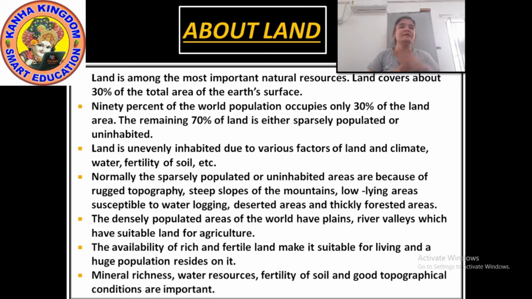Now the densely populated areas of the world, where densely means where people live in a very big number. Okay, so the densely populated areas of the world are plain surfaces and river valleys, besides the river you can say, which are suitable for agriculture, and that's why people prefer to live in such areas, because of, first thing, the water facility, and second, the land they get is good for agriculture.